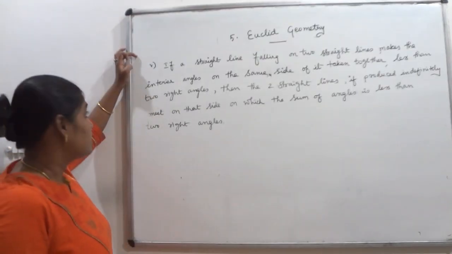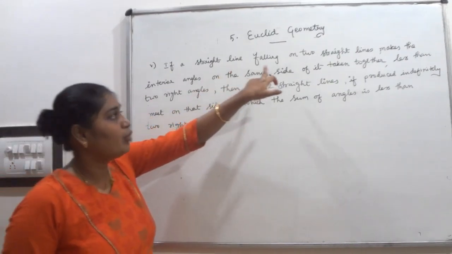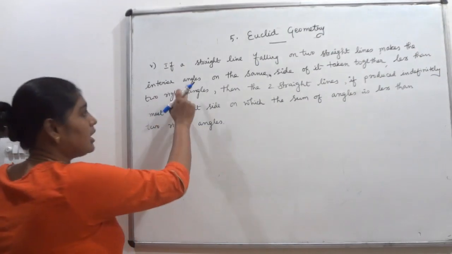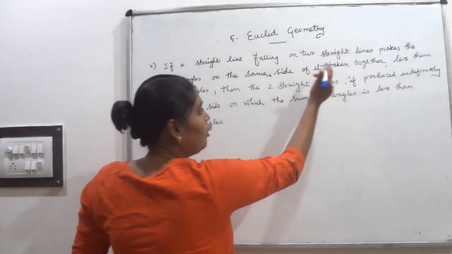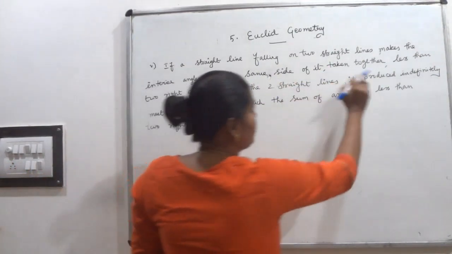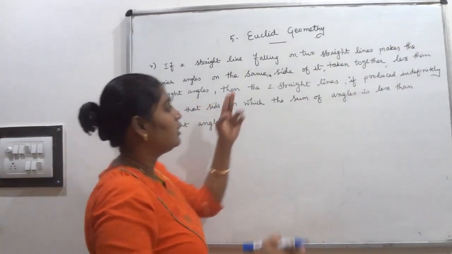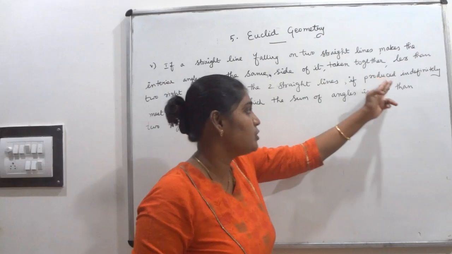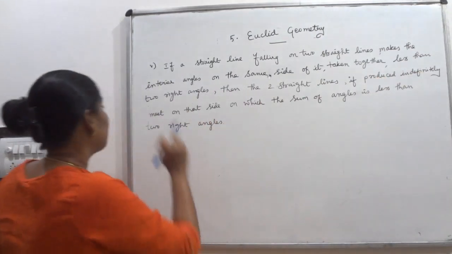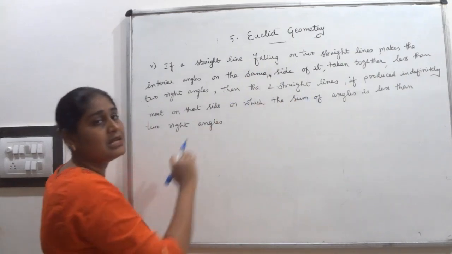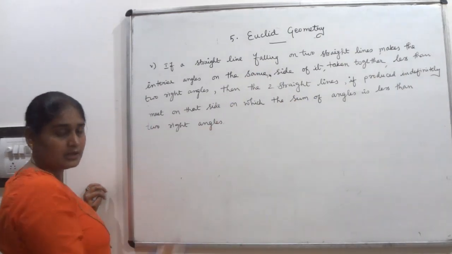Fifth postulate: if a straight line falling on 2 straight lines makes the interior angles on the same side of it taken together less than 2 right angles, then the 2 straight lines, if produced indefinitely, meet on that side on which the sum of the angles is less than 2 right angles.